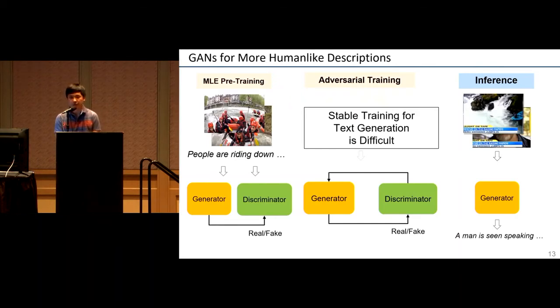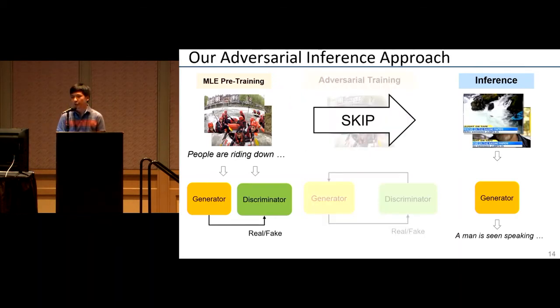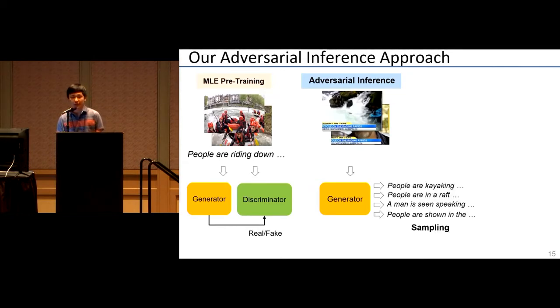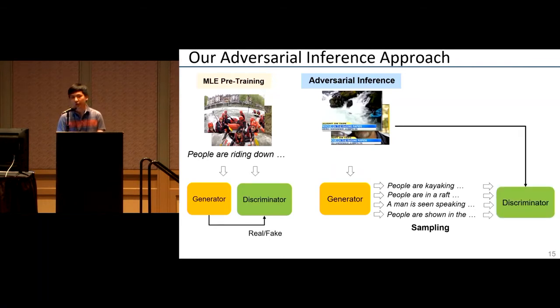But again, the problem with GANs is that stable training for text generation is often difficult due to text being discrete output space. So here, we propose our approach called adversarial inference, where the main idea is keep the pre-training of discriminator, but actually skip the joint adversarial training. And instead, during the inference, rather than using greedy max or beam search, the generator will sample several sentences from the video and feed it to the discriminator, where now the discriminator's job is to choose the best sentence from this set of candidates.